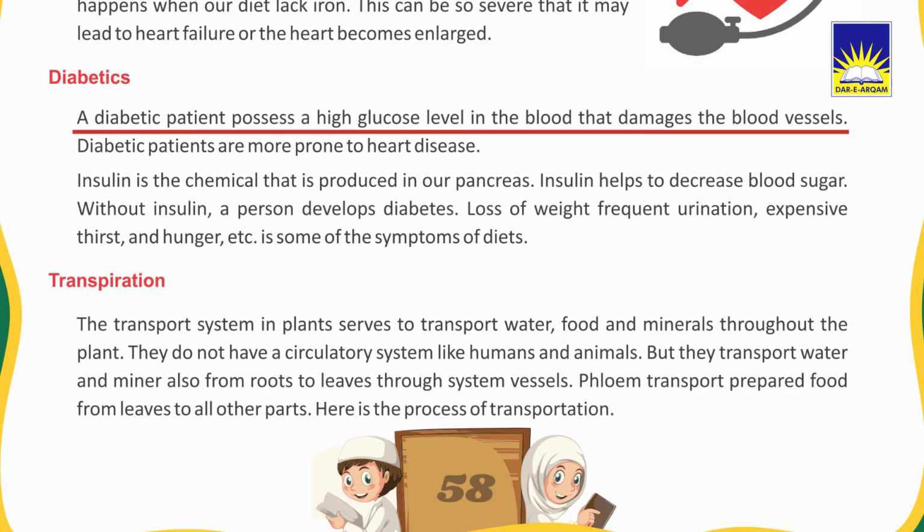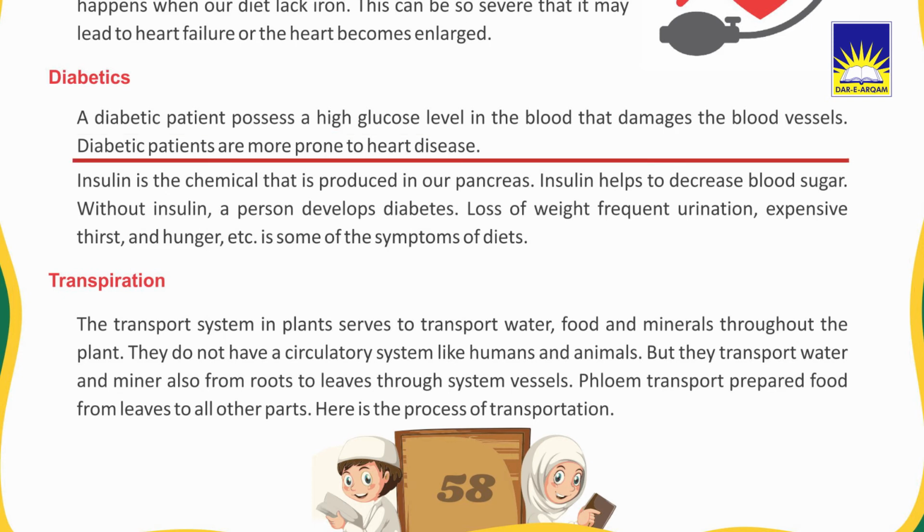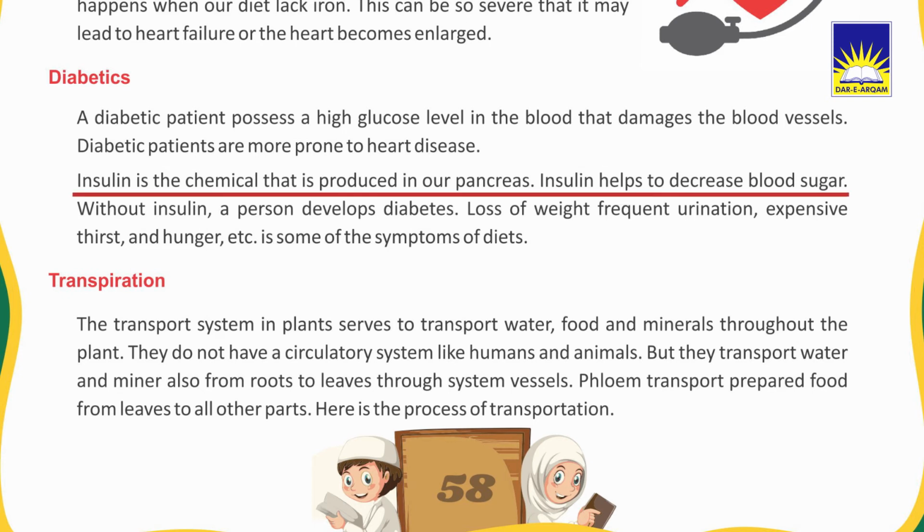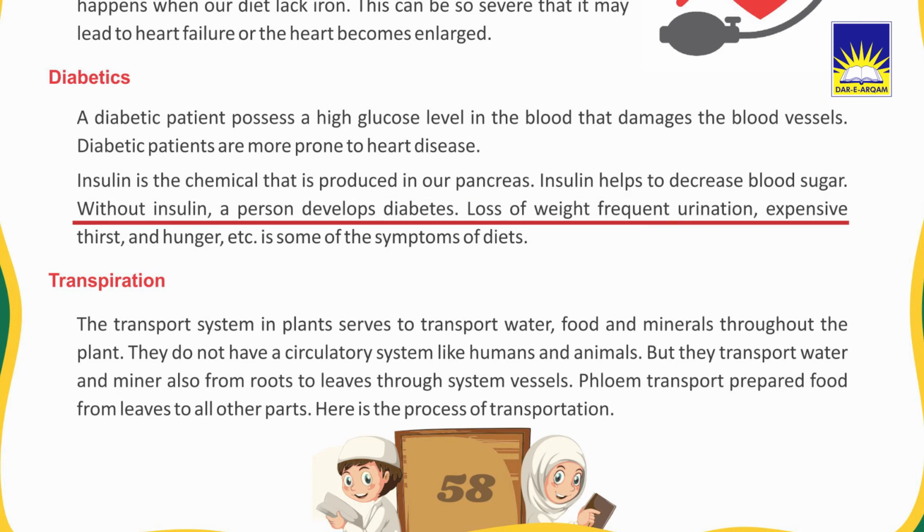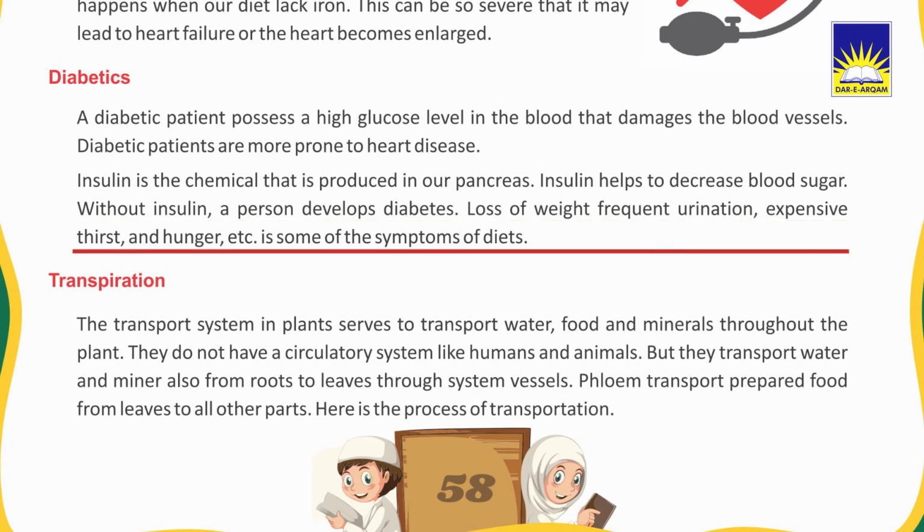Diabetes. A diabetic patient has a high glucose level in the blood that damages the blood vessels. Diabetic patients are more prone to heart disease. Insulin is the chemical that is produced in our pancreas. Insulin helps to decrease blood sugar. Without insulin, a person develops diabetes. Loss of weight, frequent urination, excessive thirst, and hunger are some of the symptoms of diabetes.